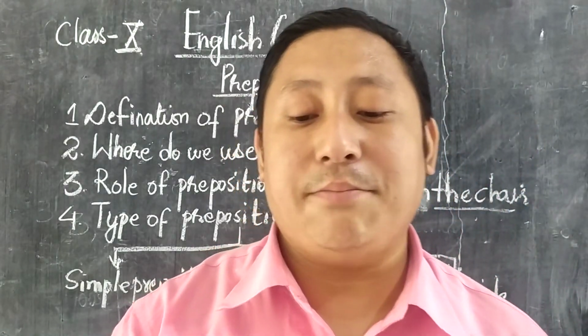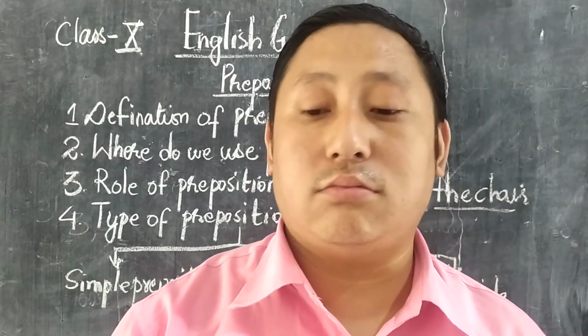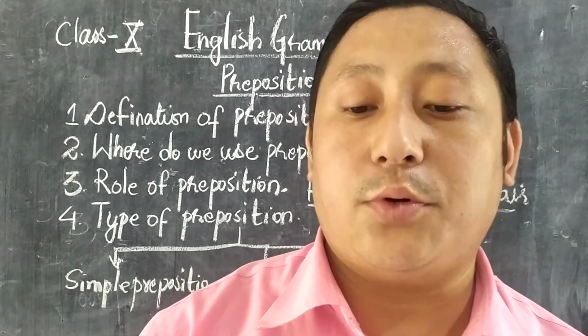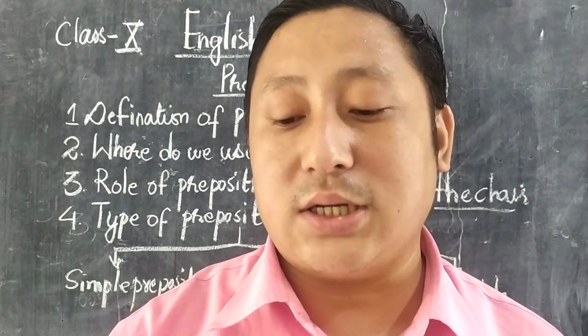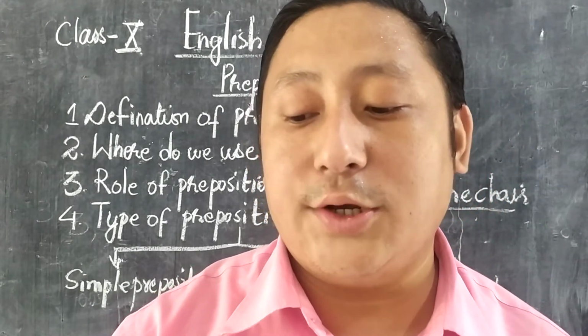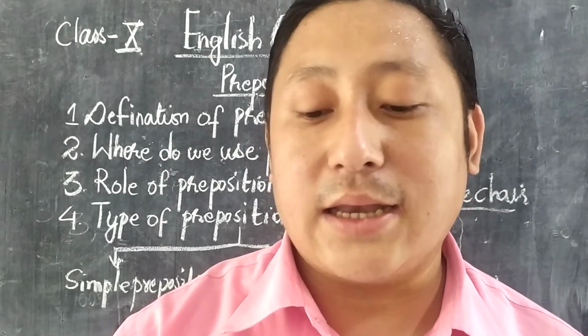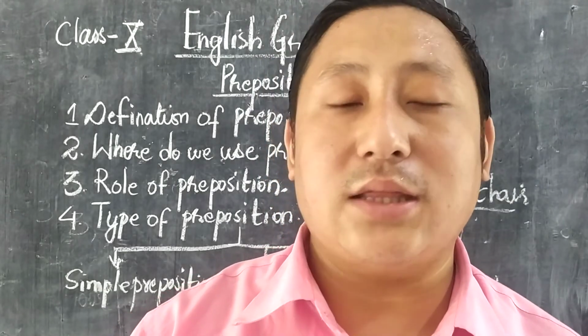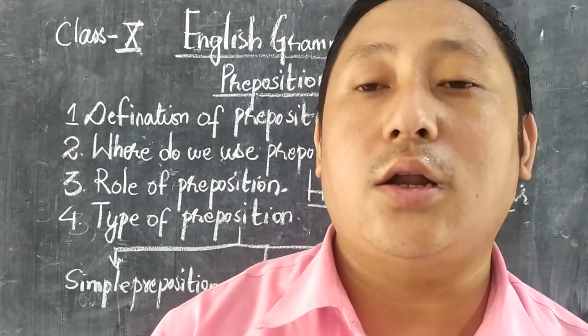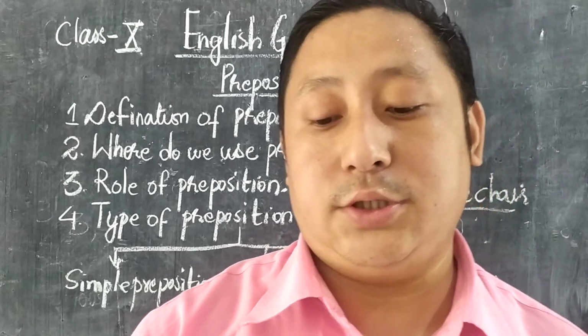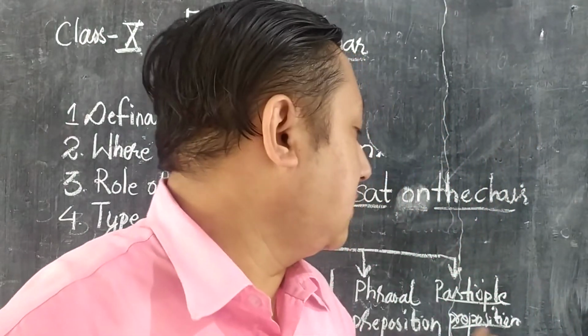Now for example, in this phrasal preposition, the words which are being used are like in front of, by means of, on account of, in place of. These are the words which are used in the phrasal, or you can say compound preposition. Did you get it? Now last one is a participle preposition.